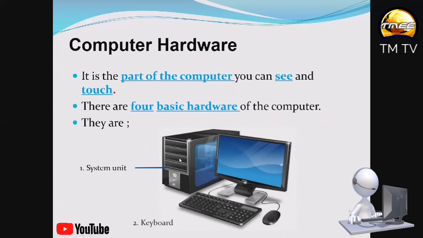Then we have the second part, which is the keyboard. So this is the keyboard of the computer. It's also a computer hardware because we can see it with our eyes and touch it with our hands. You can feel it. So the system unit is a computer hardware. The keyboard is also a computer hardware.